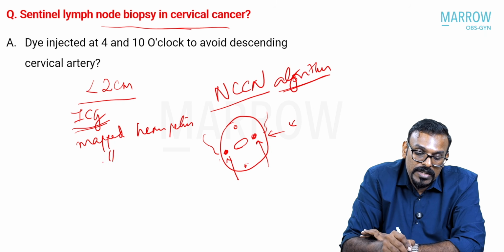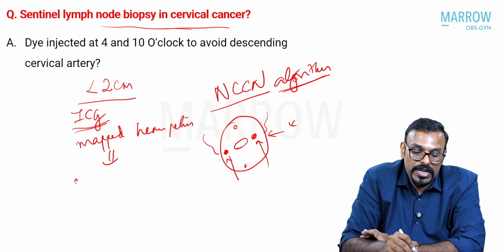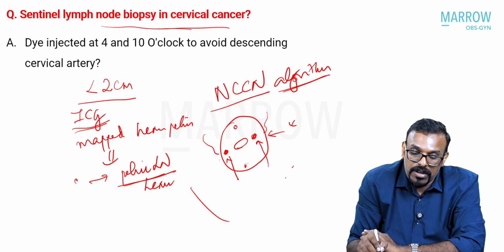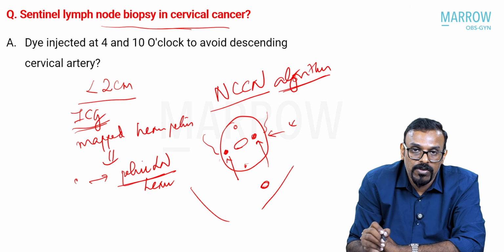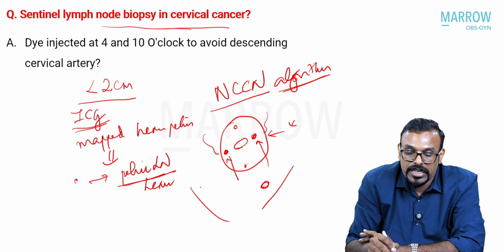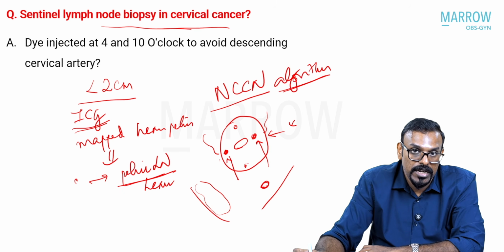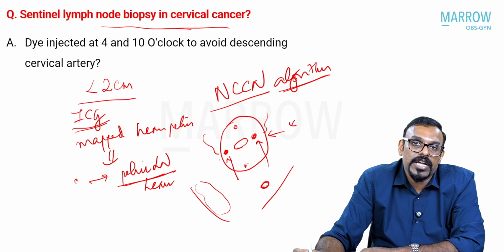In case there is no mapping on any particular hemipelvis, you will have to do a pelvic lymphadenectomy in that hemipelvis. So you got on the right side a green looking node, on the left side you didn't get any. Then you have to do the pelvic lymphadenectomy in that area entirely.